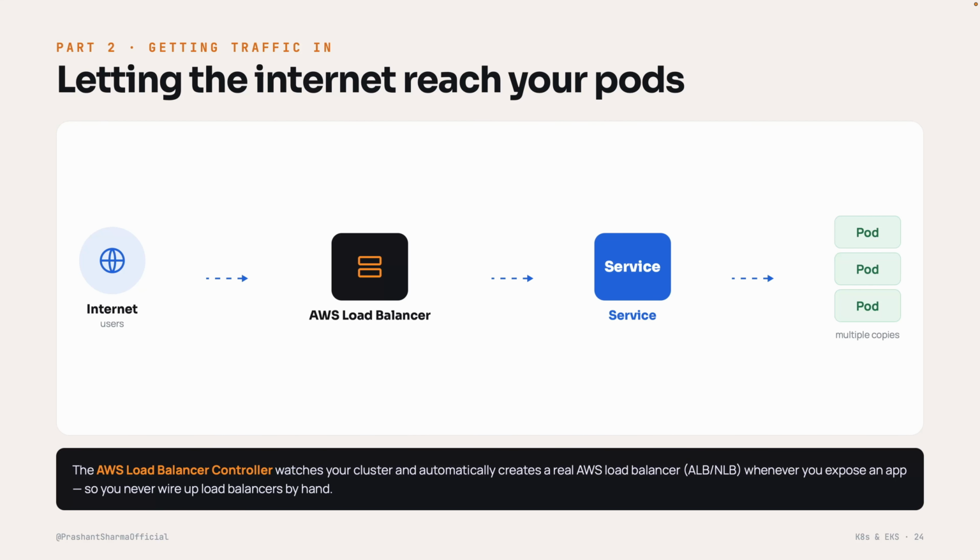Now the nice part: you don't wire up that load balancer by hand. There is a piece called the AWS Load Balancer Controller that watches your cluster, and the moment you expose an app, it automatically creates a real AWS load balancer for you, an ALB or NLB. You just declare, I want this app reachable, and the plumbing happens. That is the EKS pattern over and over: you declare intent, AWS builds the real infrastructure.